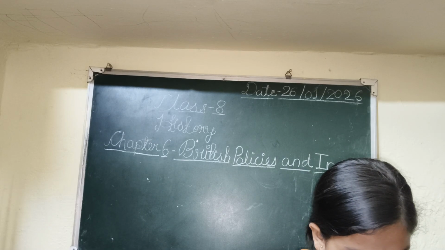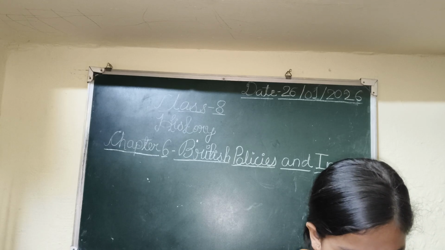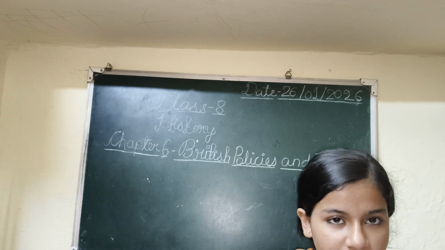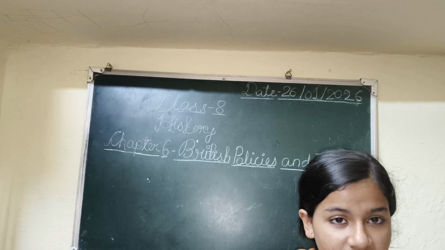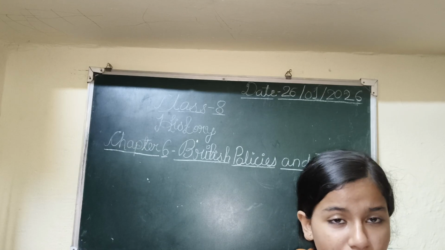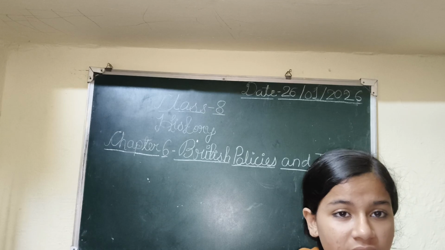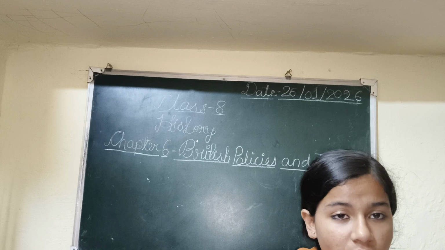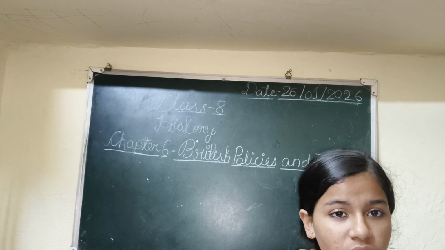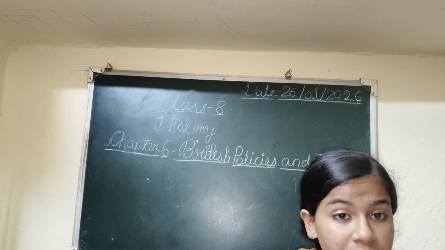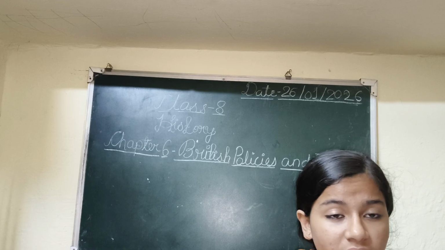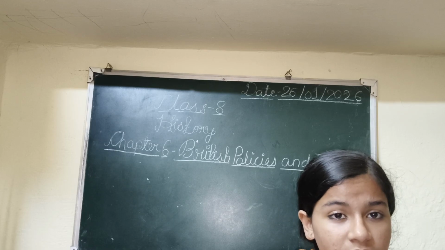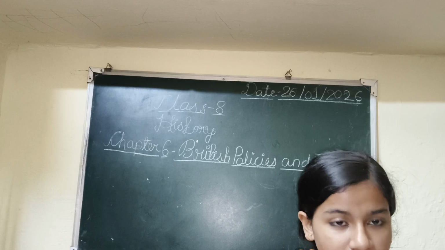Then Lord Cornwallis introduced the permanent settlement in India. This is true, as in the permanent settlement, Lord Cornwallis set the policies that you should obey all the rules and pay the tax. If the zamindars failed to pay the dues, they would be restricted, and the land would be confiscated under British rule, and the zamindars would pay all the tax every month or throughout the year.